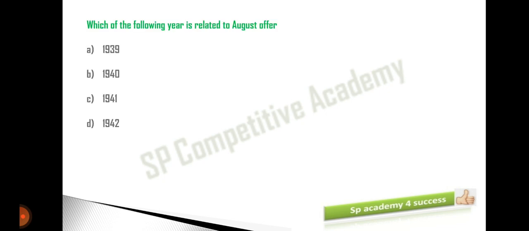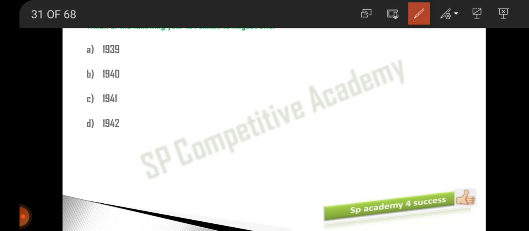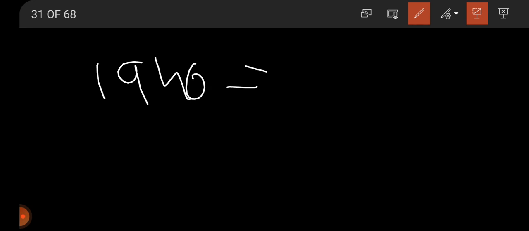Which of the following years is related to the August offer? First of all, in order to answer this, you are supposed to know what the August offer is, when it was given, and what is the purpose of giving this. Let me explain the August offer. This was given in the year 1940. Who gave this?